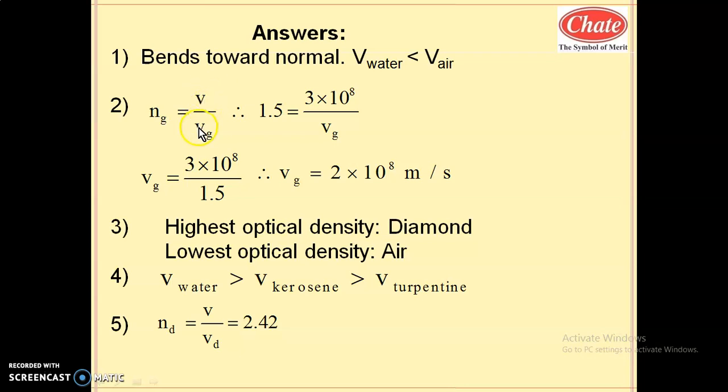Velocity of light in vacuum to velocity of light in glass. So the refractive index of glass is given as 1.5, equal to 3 into 10 raised to 8 upon speed of light in glass. So speed of light in glass is equal to this numerator, and this 1.5 comes in the denominator. This will give you 2 into 10 raised to 8 meter per second.